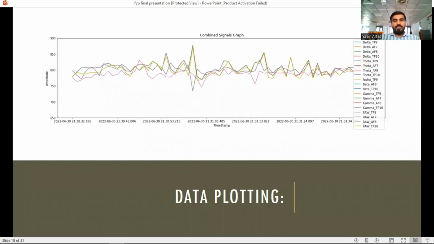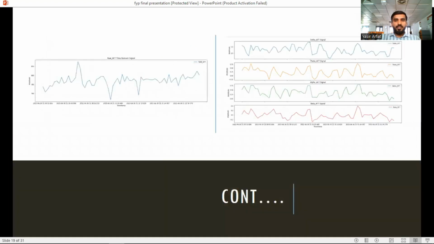So here is the combined signal graph. This graph contains signals of different frequencies. So here are different signals like delta, theta, alpha, and beta. These four signals having different frequencies are given when we split the data.